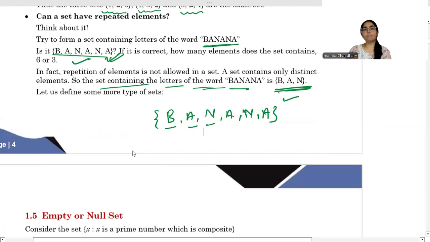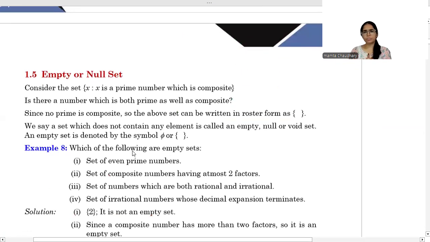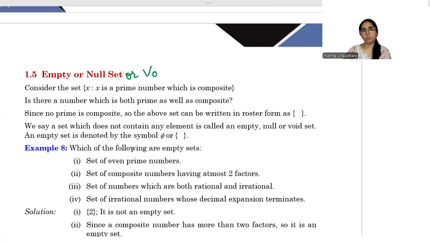Now, some more types of sets. First is the empty or null set. This is called empty set, null set, or void set also. You must have heard somewhere, na? Null and void means which has no value. So whether you say it's empty set, null set, or void set, it means there is no element. I'm not saying there is zero element. I'm saying there is no element.